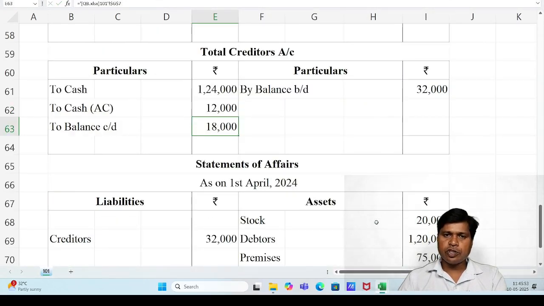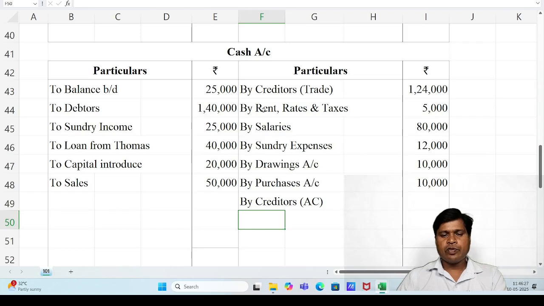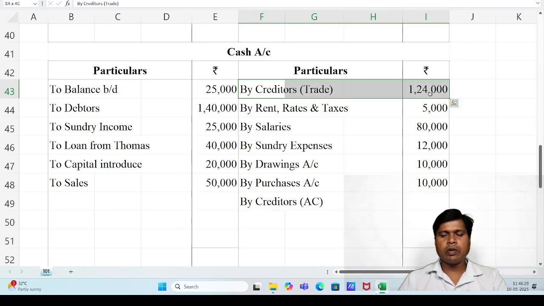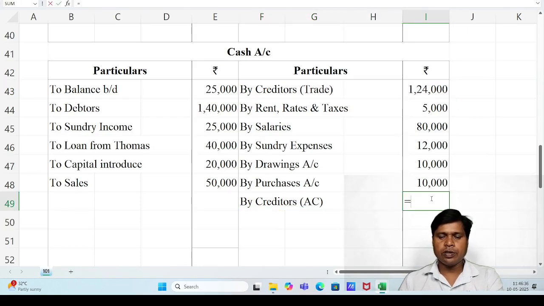And yes, cash account is there, so we have to record the second effect. Both ledger accounts are available, total creditors account and cash account. So we can record the second effect, cash account credit side, by creditors in bracket AC. The first item of cash account 1,24,000. These are creditors for goods and these are creditors for air conditioner, rupees 12,000.